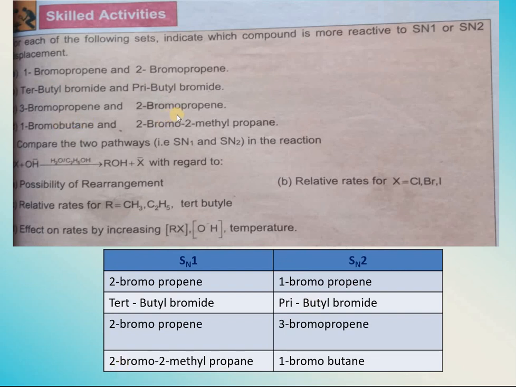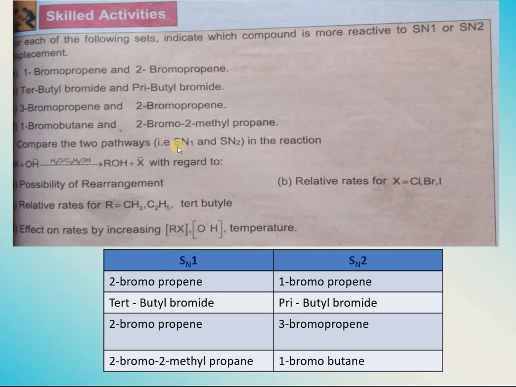Between 2 bromopropene and 3 bromopropene, 2 bromopropene will undergo SN1 and 3 bromopropene will undergo SN2 kind of reactions. Between 2 bromo 2 methyl propane and 1 bromobutane, 1 bromobutane will undergo SN2 and 2 bromo 2 methyl propane, because of more crowding, will undergo SN1 kind of reaction.